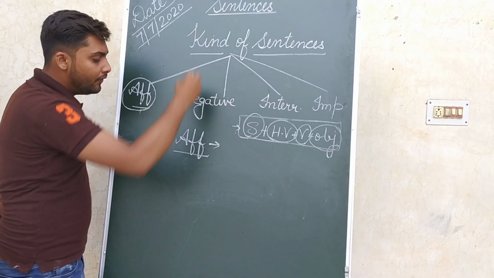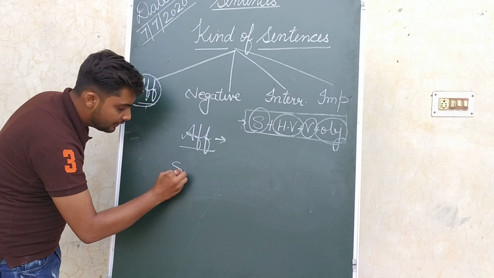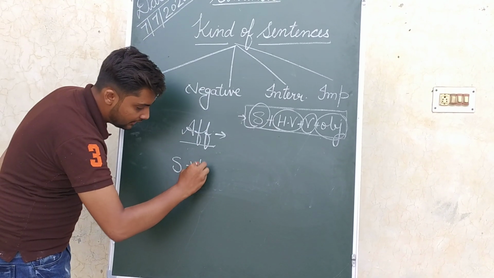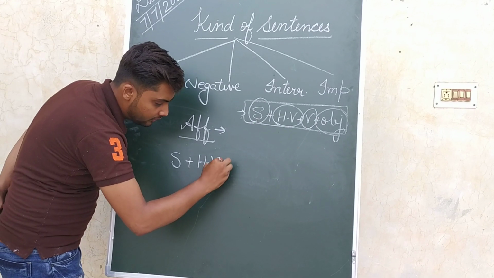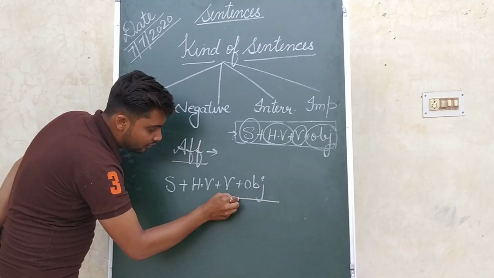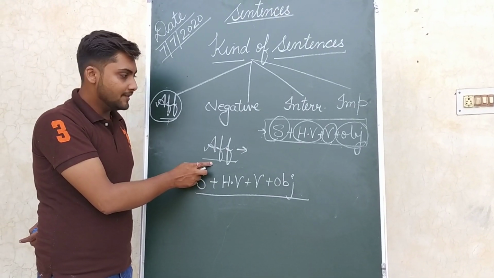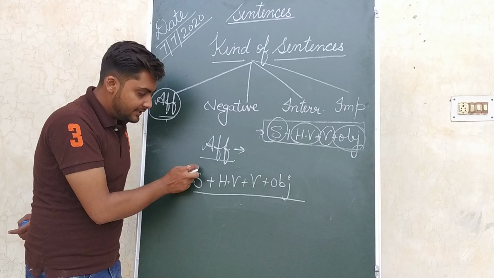But now we will talk about the structure of affirmative sentence, that is subject, helping verb, verb, and then object. So this is the structure of affirmative sentence. Is it clear?